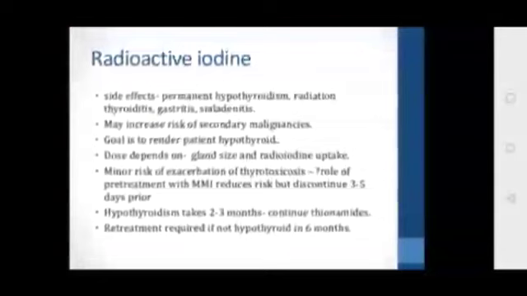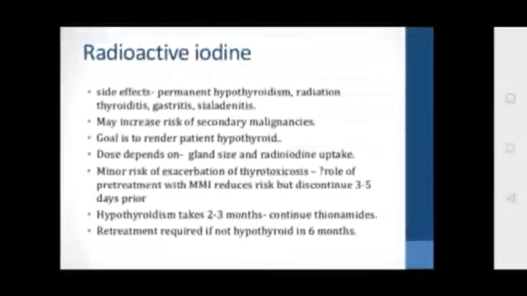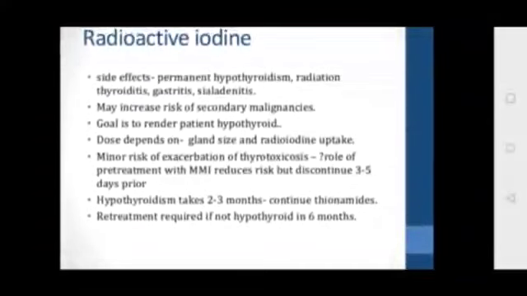So all these are the drugs which are used for the treatment. The first is the antithyroid drugs, and the second we are discussing is radioactive iodine, followed by surgery. Now the second is radioactive iodine. Where is it used, and how does it act?